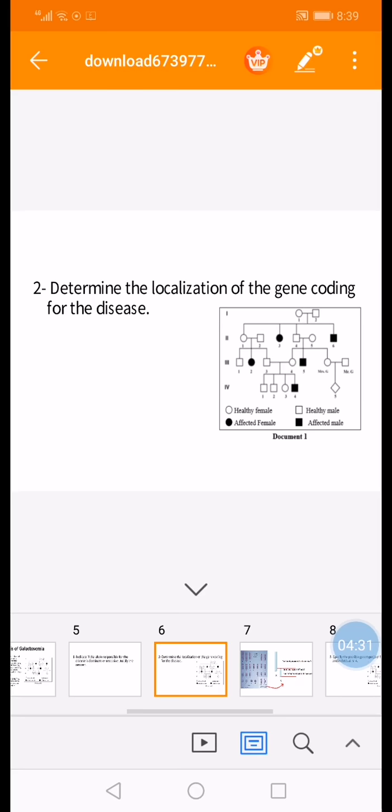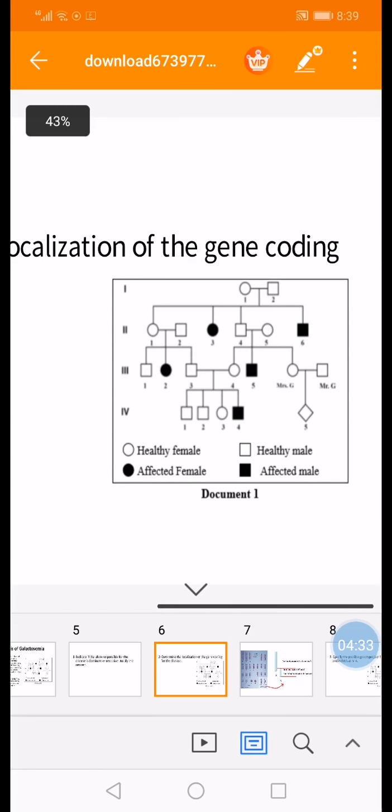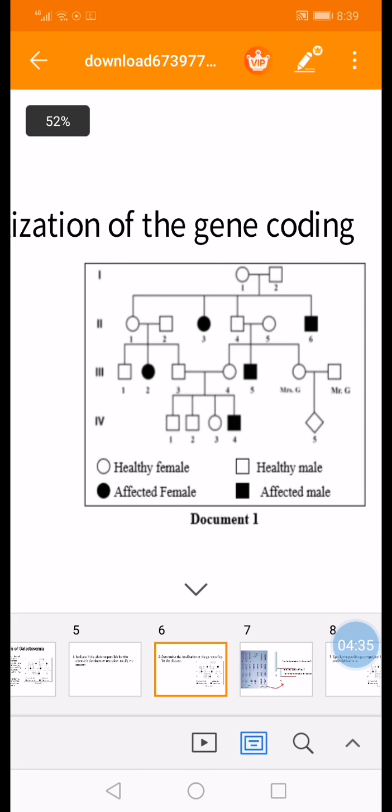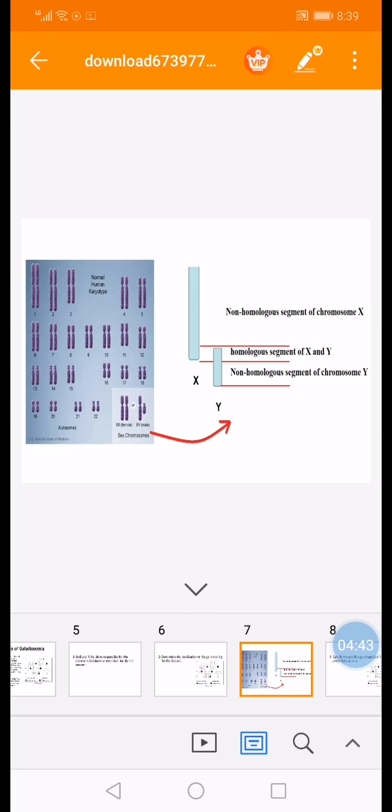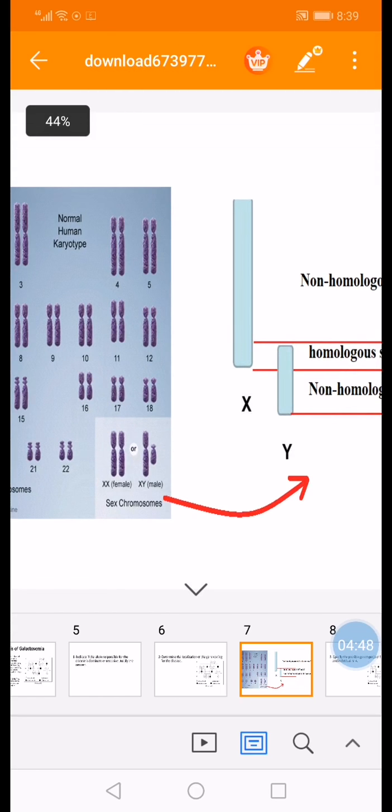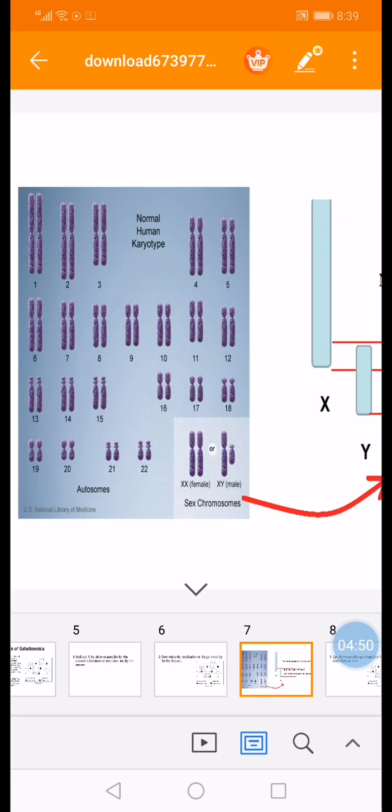Now, what is very important is how can we determine the localization of the gene coding for this disease? What do you mean by the localization of a gene? Usually, any gene is the recipe at the origin of production of a certain protein, which in turn leads to the appearance of a certain phenotype.